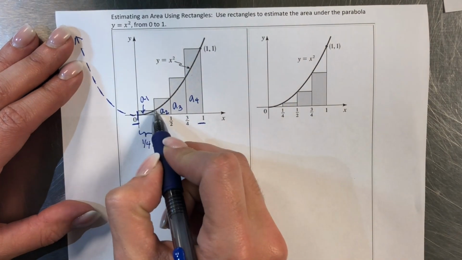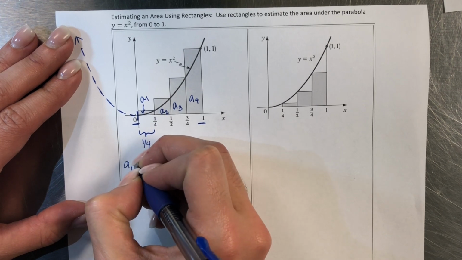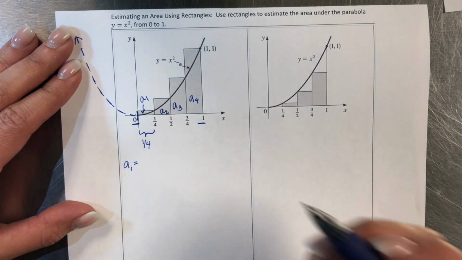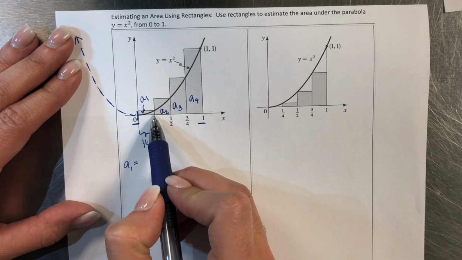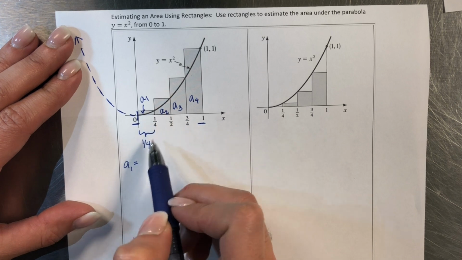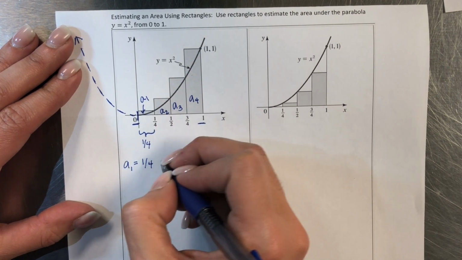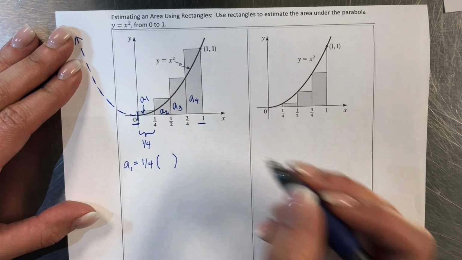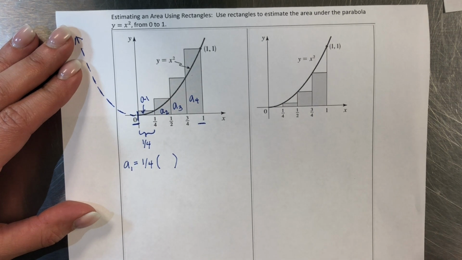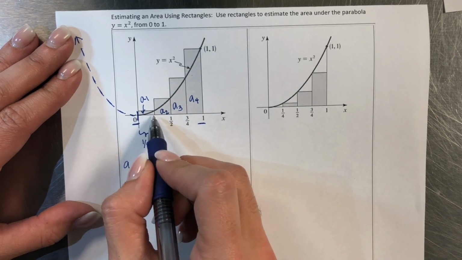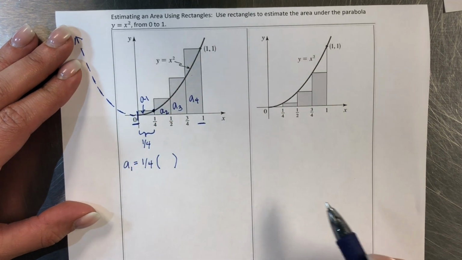All right, so first we are going to find the area of A sub 1. Now, we know that the area of a rectangle is going to be the width, in this case, times the height of it, all right? The width of it, we already know, is 1/4, and we are going to multiply that times the height, which is unknown at the moment, all right? How we're going to find the height of it is we are going to find the coordinates of that point.